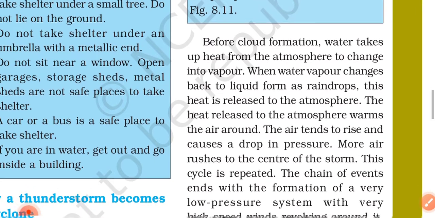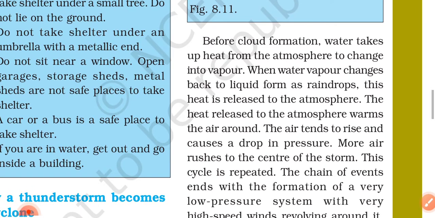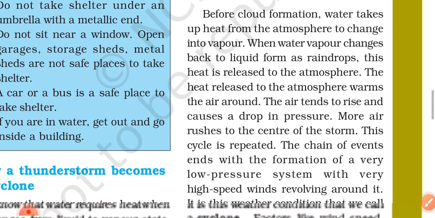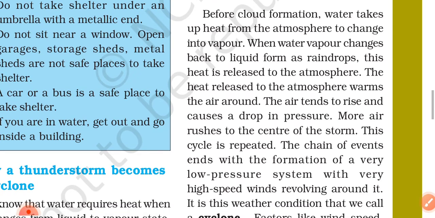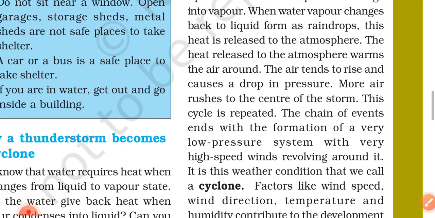Before cloud formation, water takes up heat from the atmosphere to change into vapor. When water vapor changes back to the liquid form as rain drops, this heat is released to the atmosphere. The heat released to the atmosphere warms the air around. The air tends to rise and causes a drop in pressure. More air rushes in to the center of a storm.